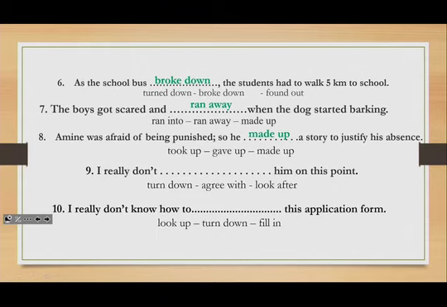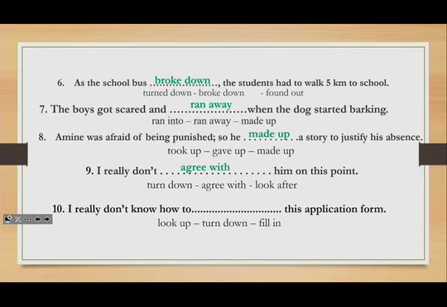Concerning number 9, we have here, I really don't blank him on this point. So the correct answer is agree with. To agree with is to have the same opinion, which means that when we have the same opinion, we say agree with, and when we have a different one, we say disagree. Turn down is not convenient here because it means to refuse something.